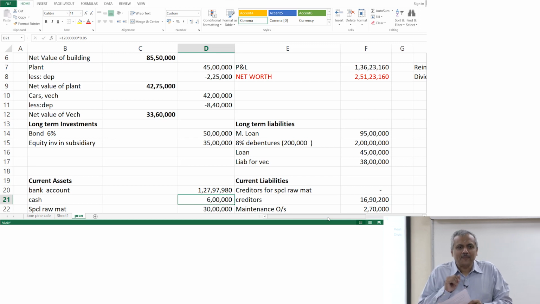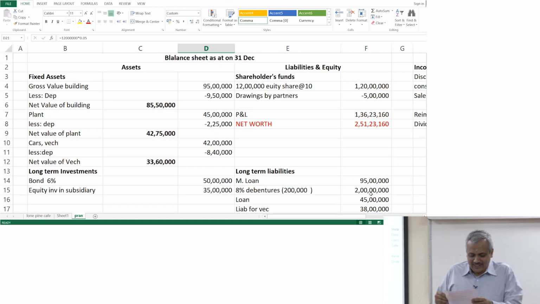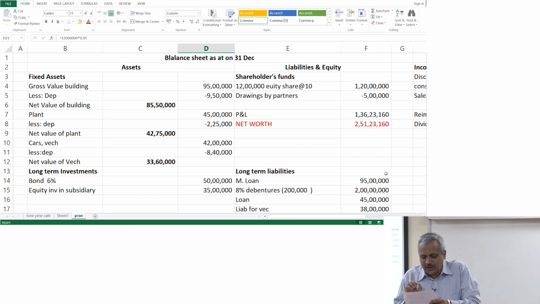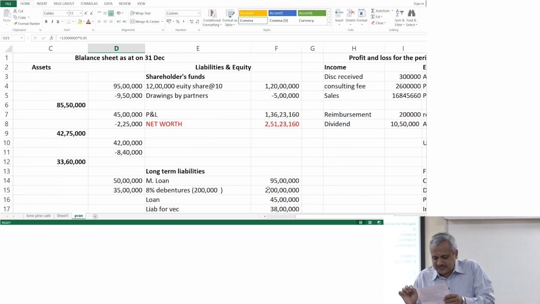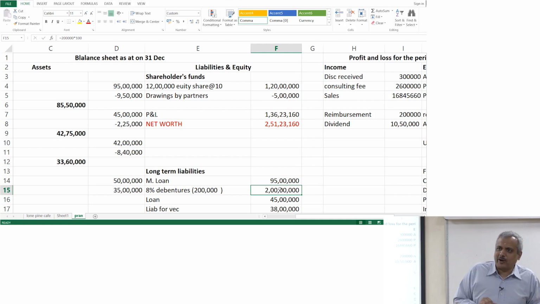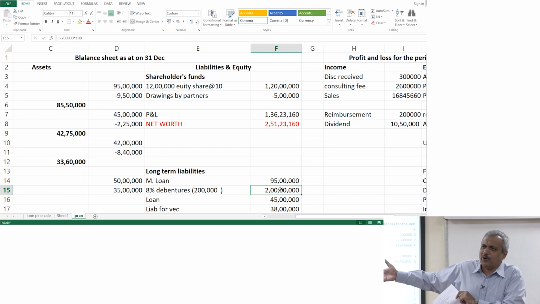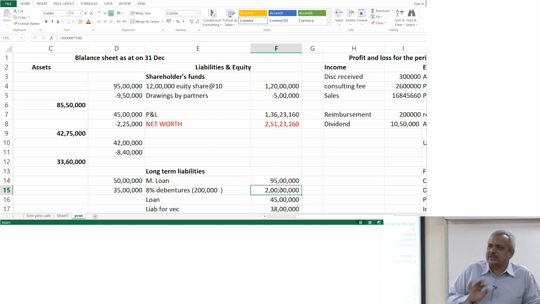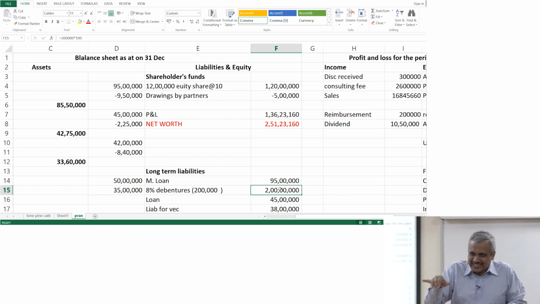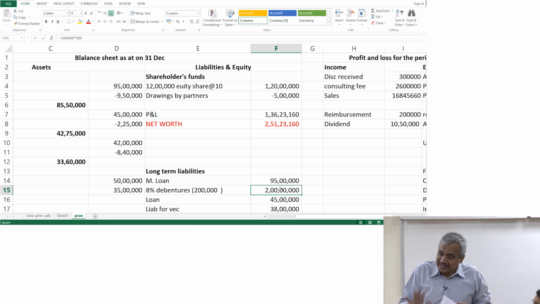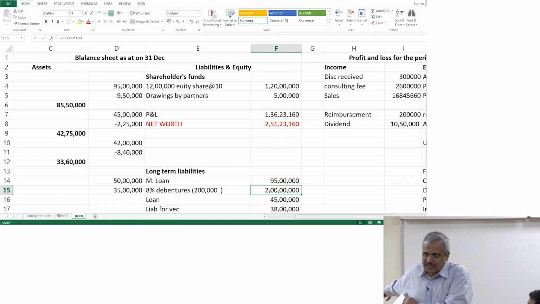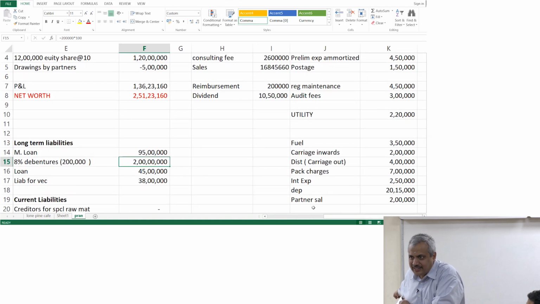point number 5. Before that, somebody said it says that the company issued 8% 200,000 debentures of 100 each as of 1st of January. Nowhere have we said debenture interest we have paid. We have said that interest of 2.5 lakhs was paid, that could be pertaining to other loan, etc., because specifically the word debenture is not mentioned. Interest on debenture is payable, and nowhere it has said that it has been paid. So as of now, it has accrued. So as an expenditure, interest on debenture 8% of the 200,000 we will write as an expenditure out there.